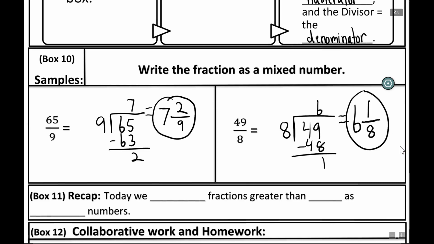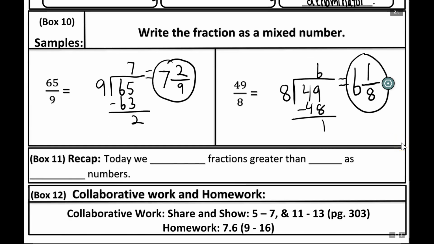Alrighty, box 11, our recap. So today we renamed fractions greater than 1 as mixed numbers. So now for collaborative work and homework, I want you to focus on the share and show problems 5 through 7 and 11 through 13 on page 303. So basically, I want you to do the problems that we didn't finish yesterday, because remember yesterday I said only do certain problems. Well, now today, do the other problems, 5 through 7 and 11 through 13.